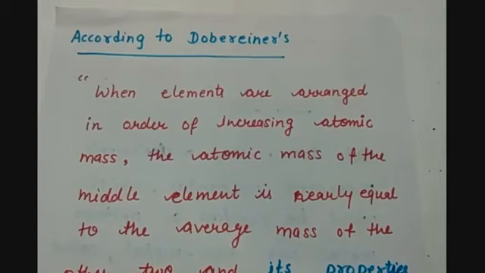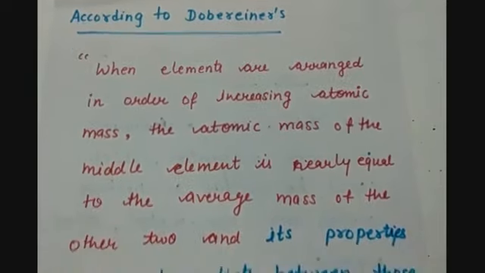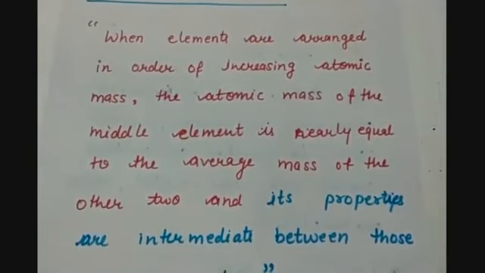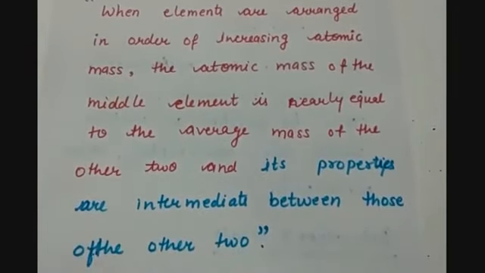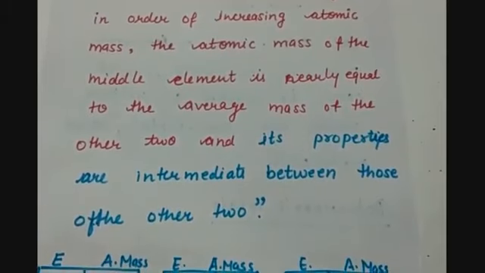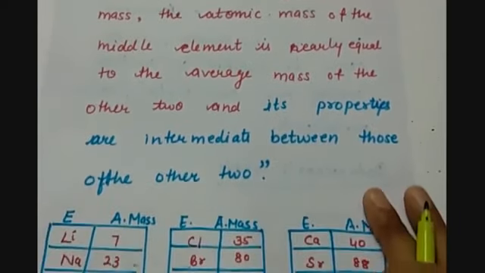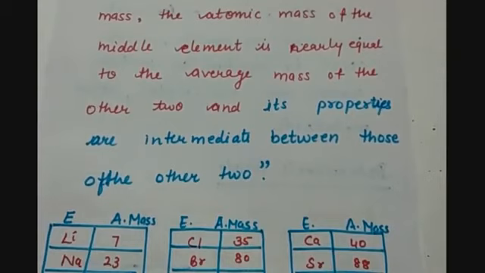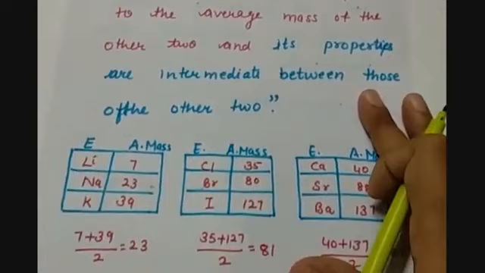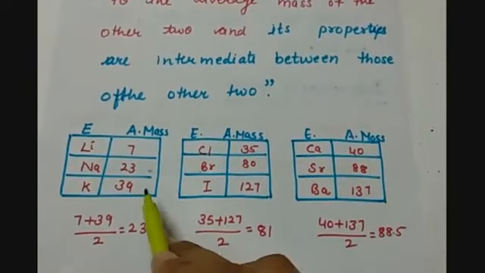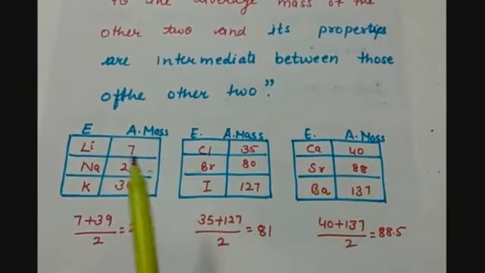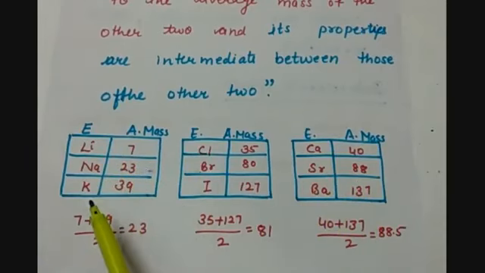According to him, when the elements are arranged in the order of increasing atomic mass, the atomic mass of the middle element is nearly equal to the average mass of the other two, and its properties are intermediate between those of the other two. And he gave the triads. Triads means a group of three or triplet. So he gave the following triplets, in which each triad has three elements.